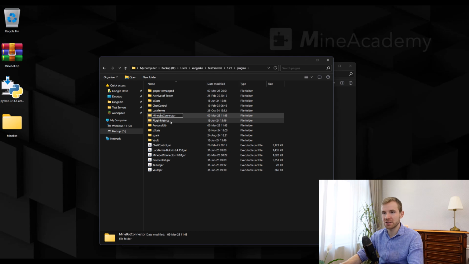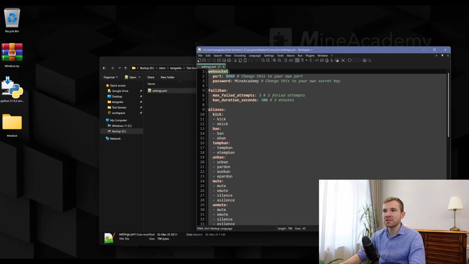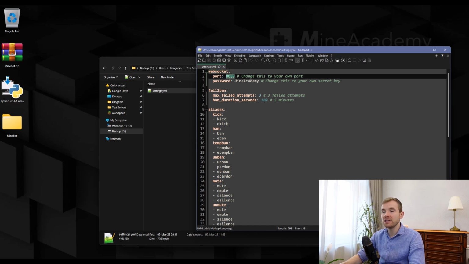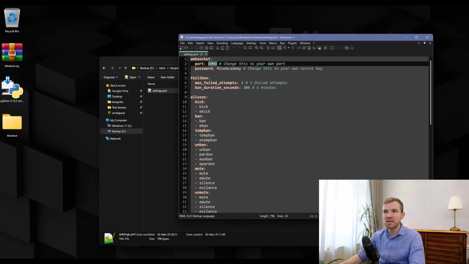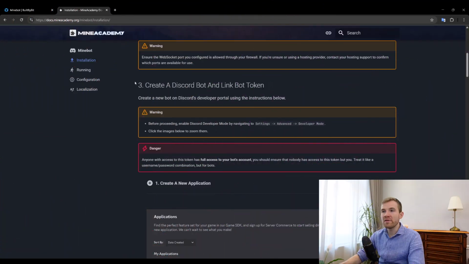I believe nowadays we just call it with a small b, and then you can open up the settings.yml, and then just make sure that the WebSocket port 8080 is enabled and is allowed in your firewall. If you're not sure, if you are using a hosting provider, simply raise a ticket with them and ask what ports are available, and you need to also change the port inside the Discord bot. So just take note here what port you have, check if it's available, and then change it later. Same goes for the password. So these two pieces of information are going to need to be the same for both the plugin and the bot itself.